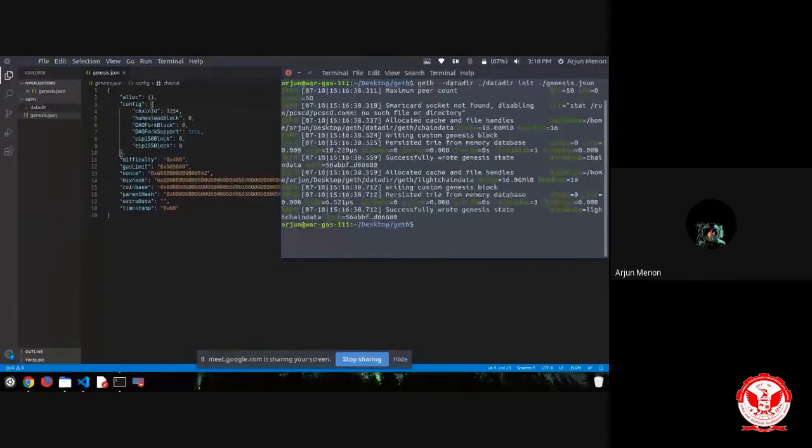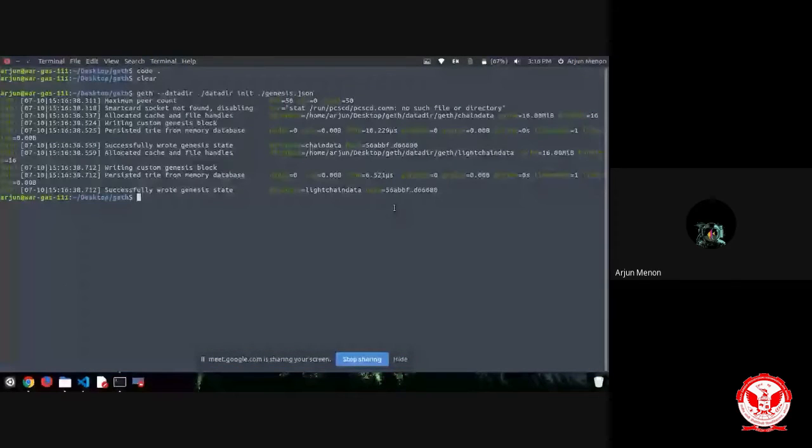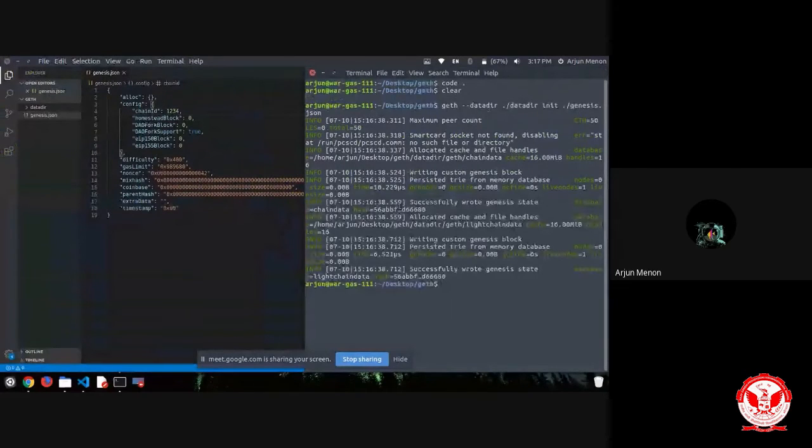So I have connected to the network, and over here we can see that a Genesis state has been initialized. In the last line, we can see it says successfully wrote Genesis state. The hash of that particular block is represented over here. Then we need to get inside that blockchain or private network.